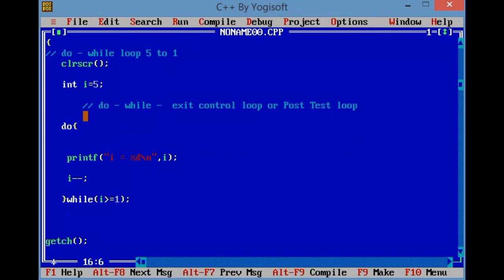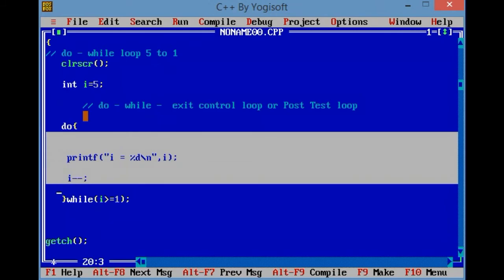So first we will enter this do loop before checking the condition.